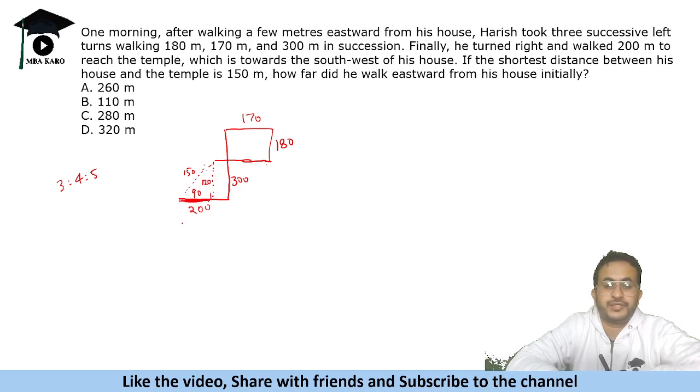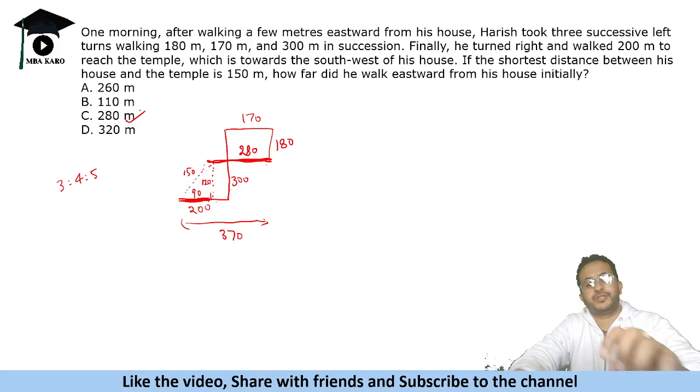So this total distance we need to find out. Total distance is 370, 200 and 170, and this part is 90. So this remaining part is 280 meters. So a good question on direction sense.